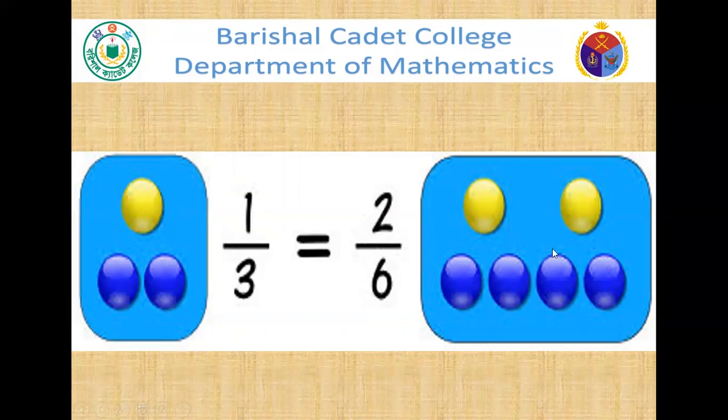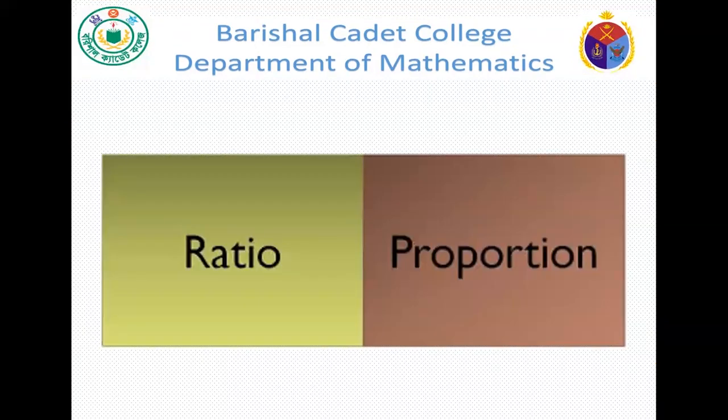So dear cadets, by observing this figure, you can easily understand that the ratio of 1 and 3 is equal to the ratio of 2 and 6. So easily we can understand the two ratios are equal. And if this happens, then what can we say? Yes, boys, we generally call it proportion. So, dear cadets, today I am going to talk about ratio and proportion.